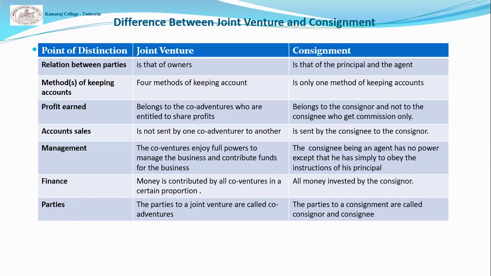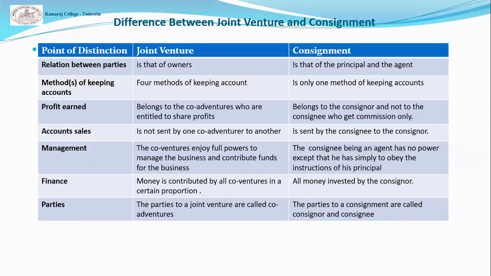Account sales. In joint venture, account sales is not sent by one co-venturer to another, but in consignment, account sales is sent by the consignee to the consignor. Management. All the co-venturers have the power to manage the business, but in consignment, only the consignor has the power to manage the business.